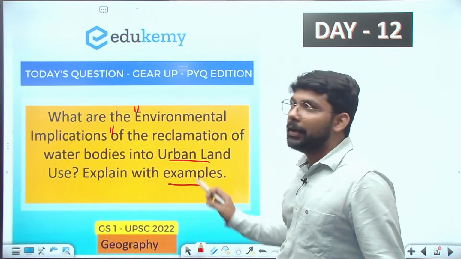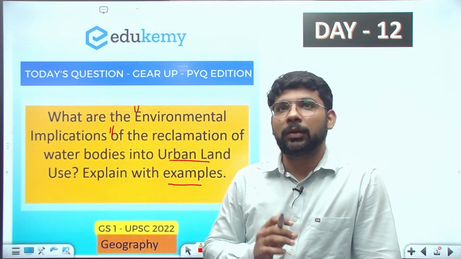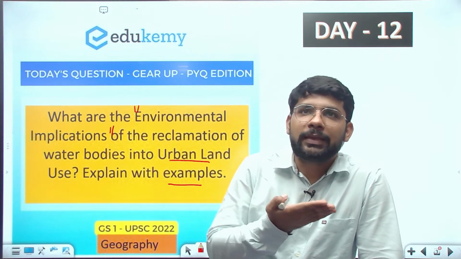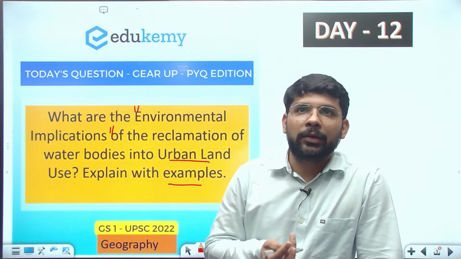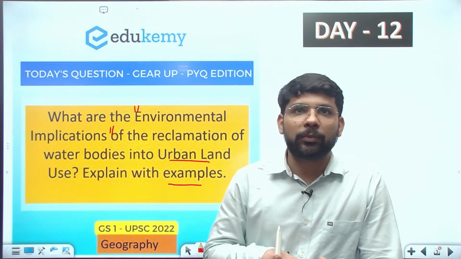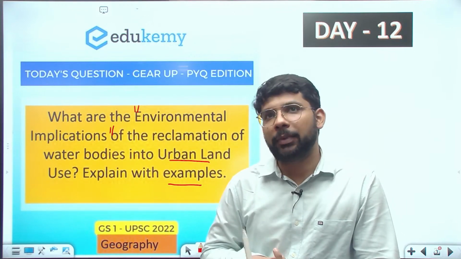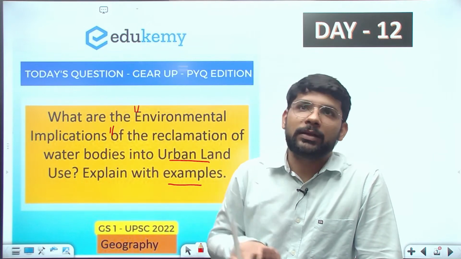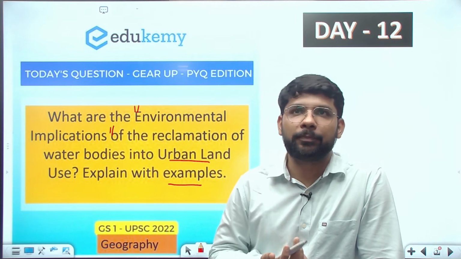Explain with example how the misuse of the water body, or the drying up of the water body, or the increase in the BOD demand of the water body, has environmental effects in the urban land.